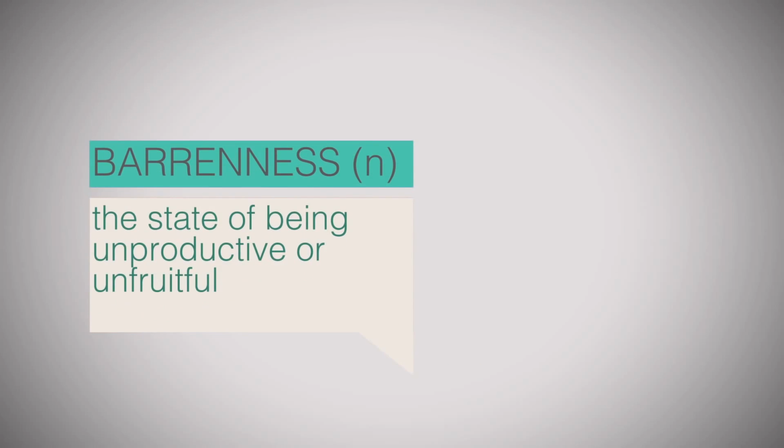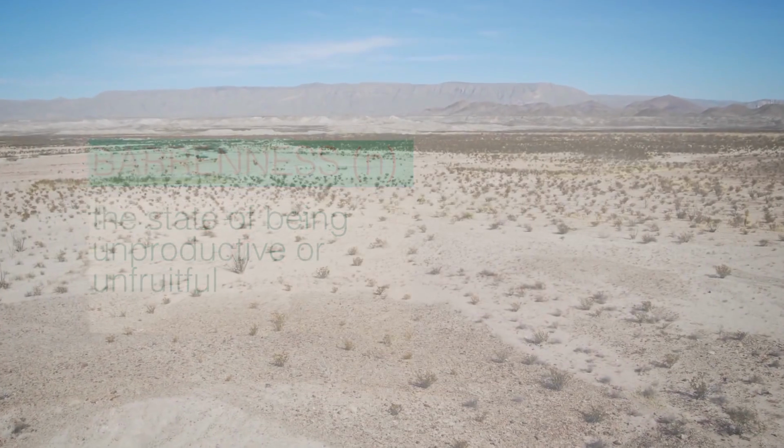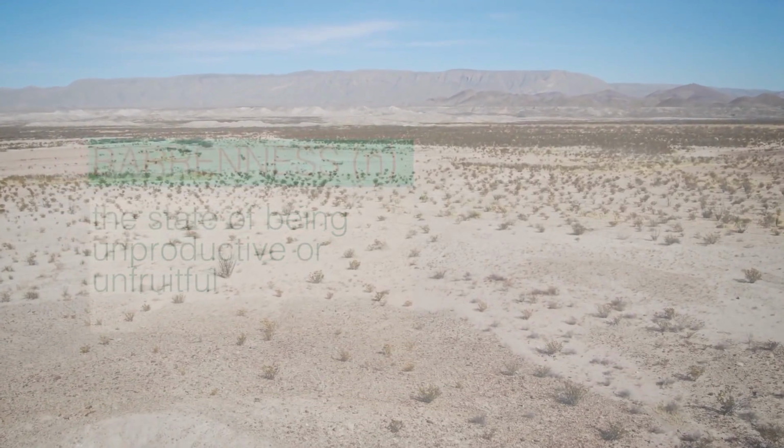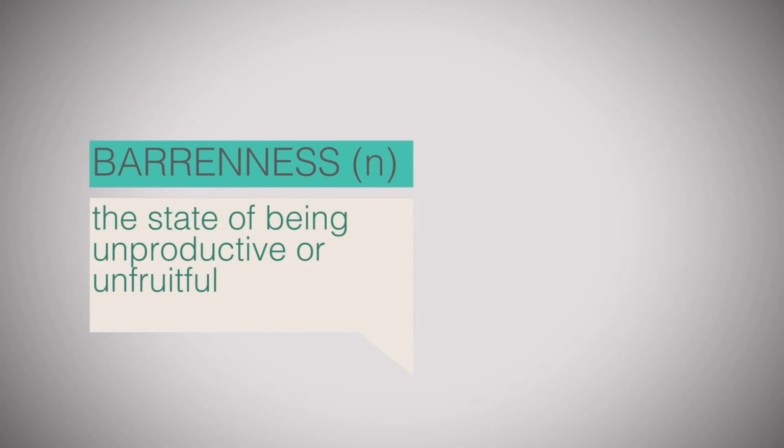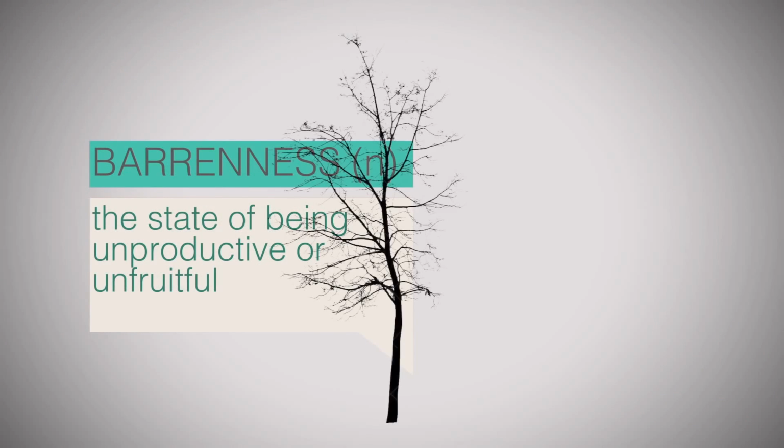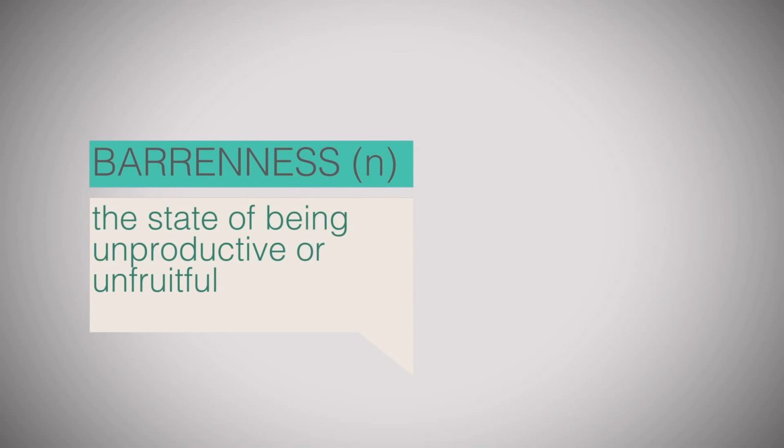Barrenness. Barrenness is a noun in reference to the state of being unproductive or unfruitful. For instance, the land's barrenness cloaked the life that was thriving just below the hot desert sands. Or, when trees are unable to bear fruit, they possess the quality of barrenness.